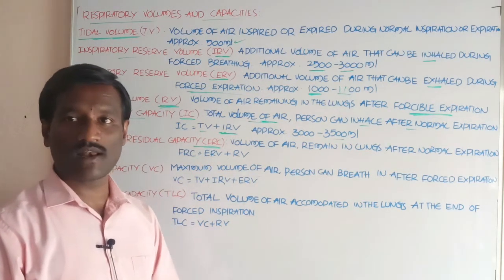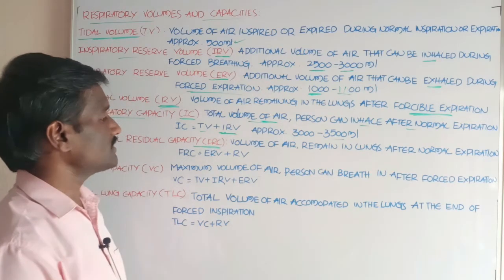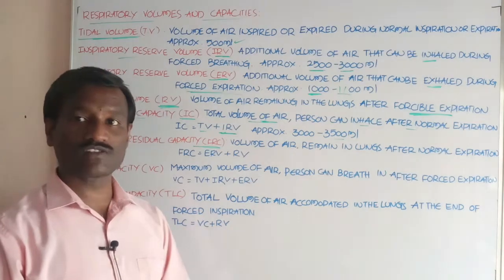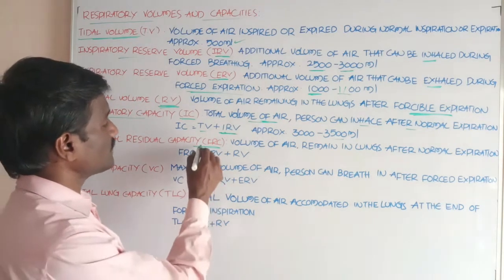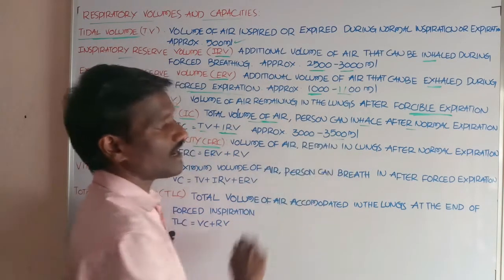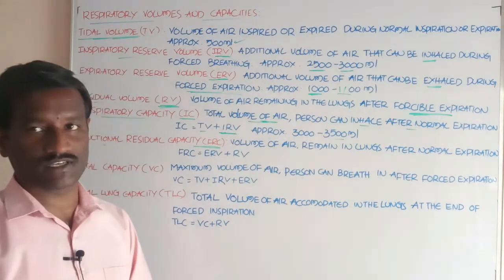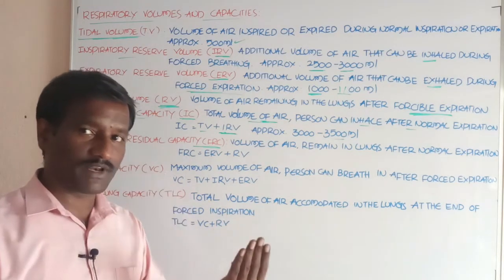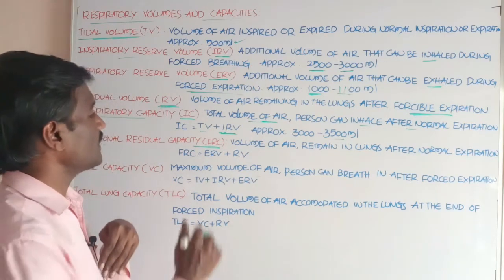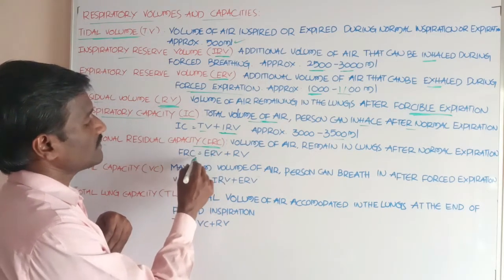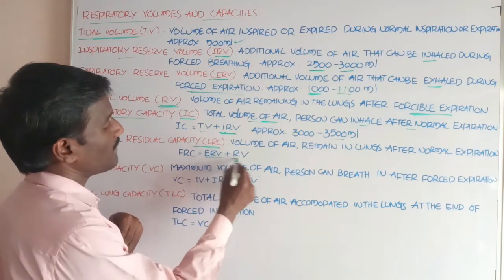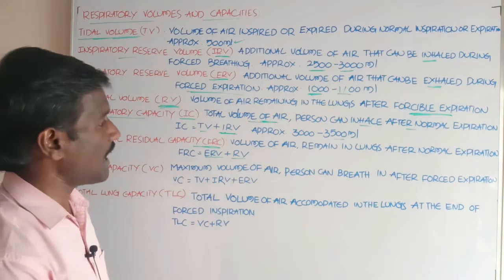Another, functional residual capacity, FRC. What is the meaning of functional residual capacity? Already you know residual volume. This is a residual capacity: the volume of air remaining in the lungs after normal expiration. That is FRC, which is equal to expiratory reserve volume plus residual volume.